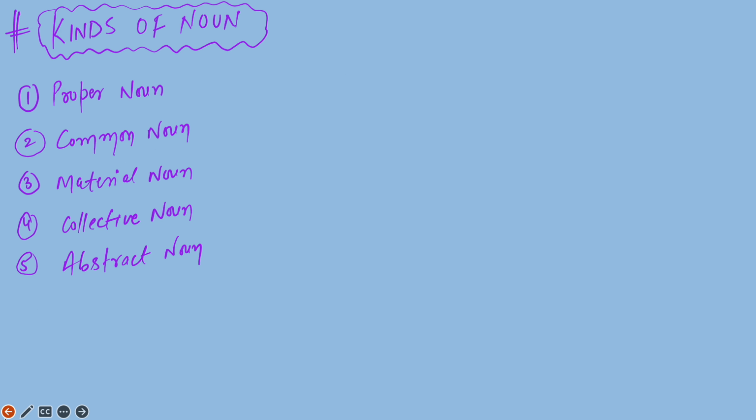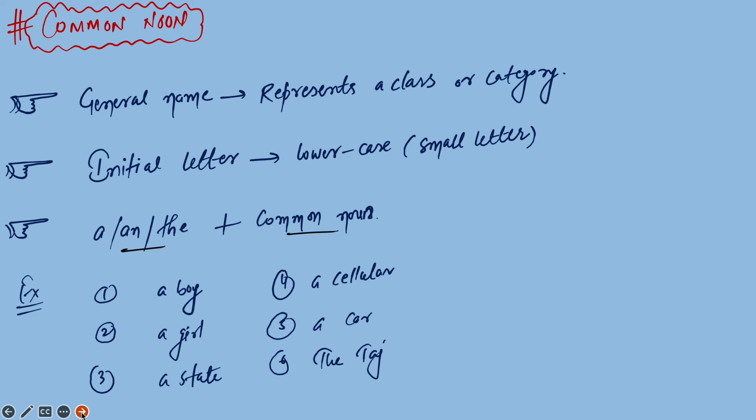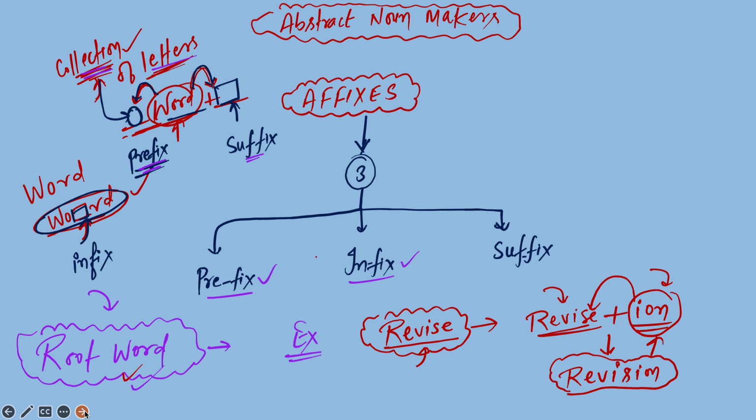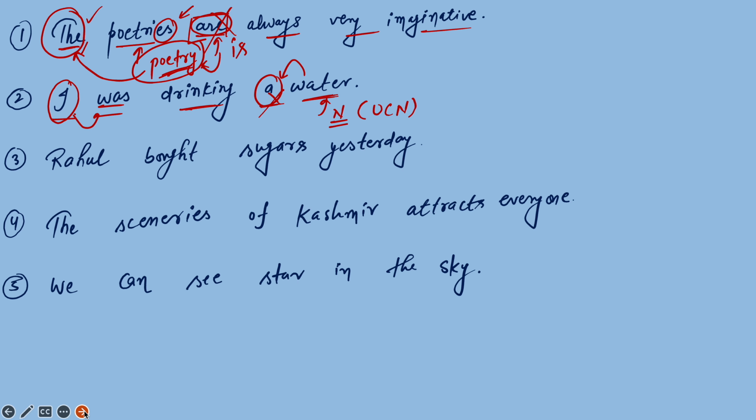Let me go to that slide where I have taught you material noun. Where is the material noun? Yeah. So in the material noun, we have already discussed, before a material noun we can't put articles, a, an. Is it clear? So that's why I'm saying here, we can't put articles. So the correct form will be I was drinking water only. Right? Okay. So this is the correct form.